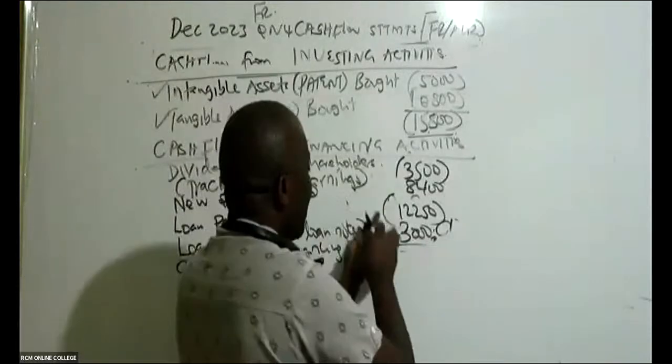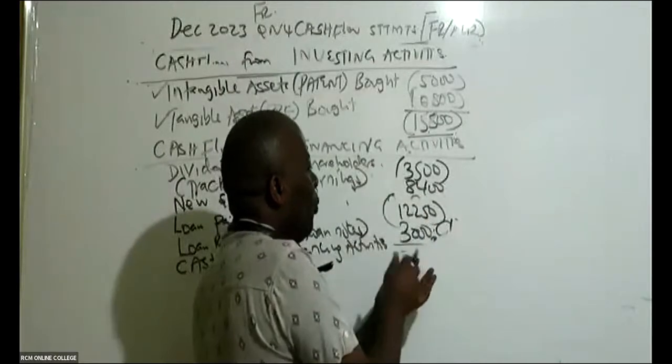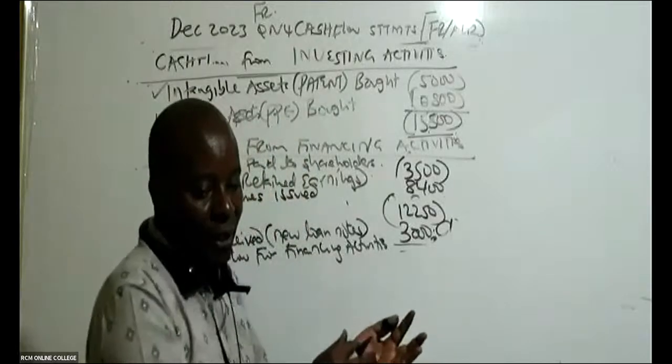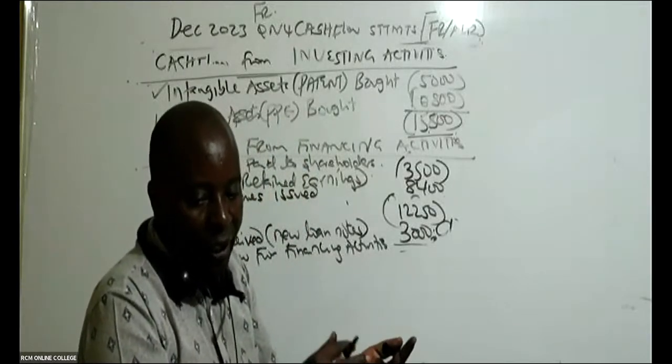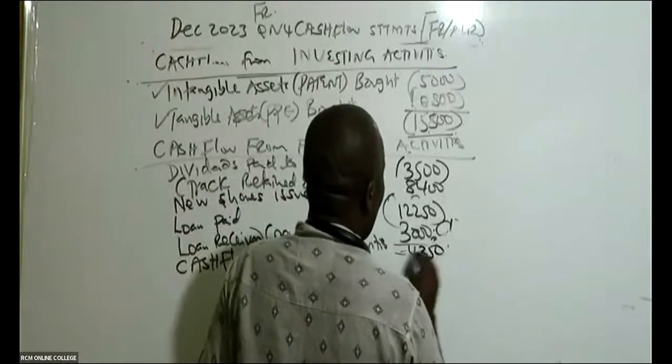Remember, in your calculator, you say minus 3,500 plus 8,400 minus 12,250 plus 3,000 plus 3,000 plus 3,000 plus 3,000. So now they're getting minus 4,350. Yes, minus 4,350. So, and that is it.